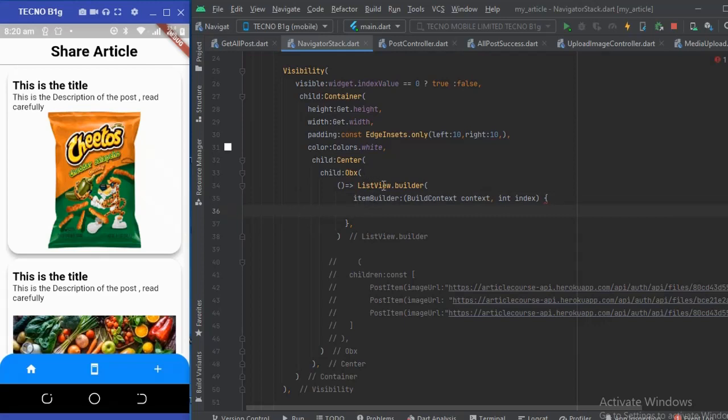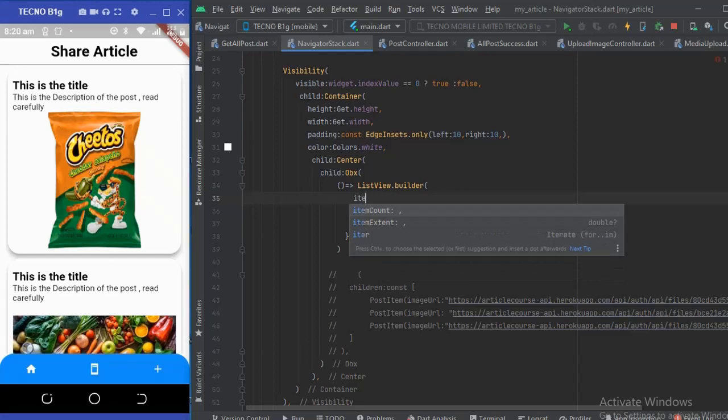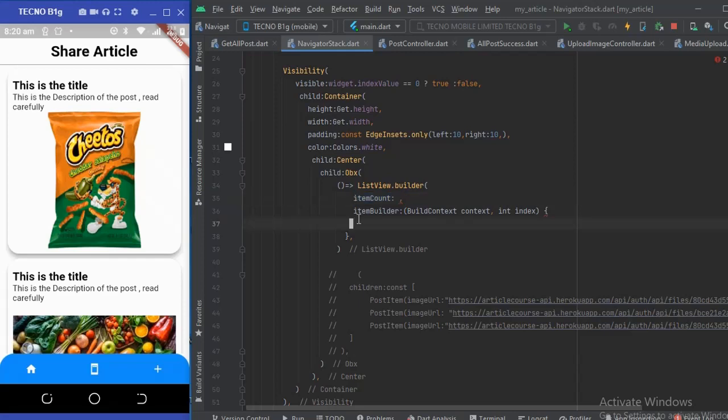For now, we're also gonna have the item count, which counts the list of items to be displayed on the screen. This item count will depend on the number of items that we get from the API.